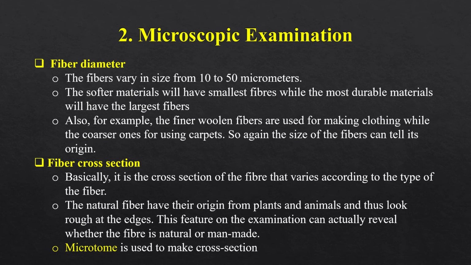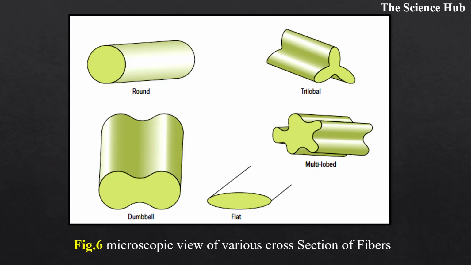Then fiber cross section. Basically, it is the cross section of the fiber that varies according to the type of the fiber. The natural fibers have their origin from plants and animals and thus look rough at the edges. This feature on examination can actually reveal whether the fiber is natural or man-made. Here, a microtome is used to make the cross section. Here we can see the microscopic view of various cross sections of fibers, that is round, trilobal, dumbbell shape, flat and multi-lobed.